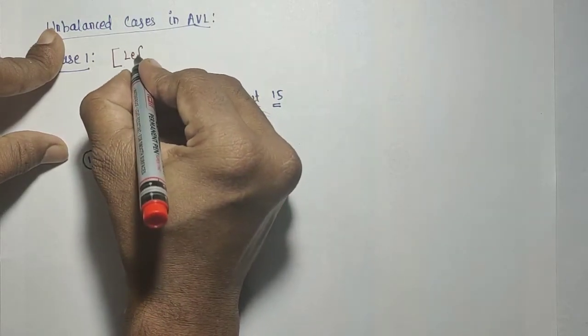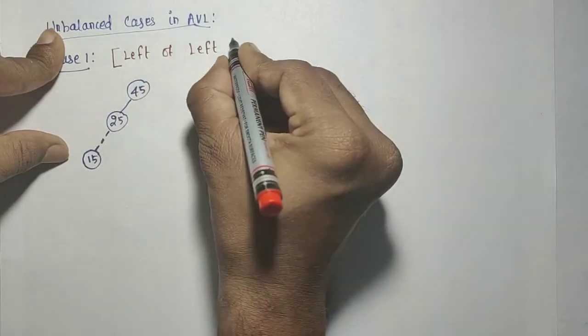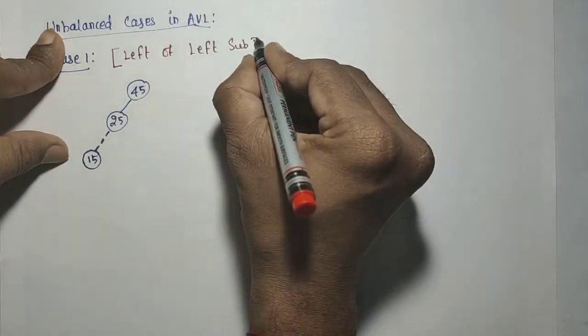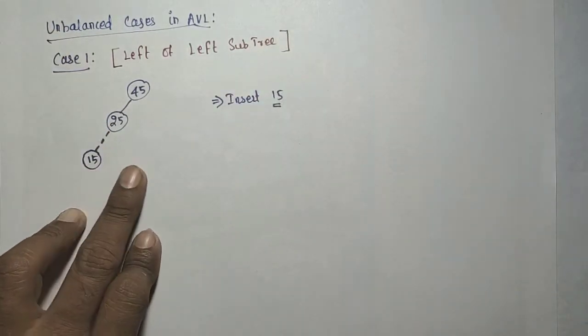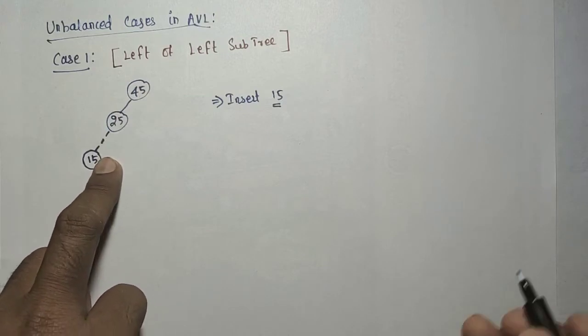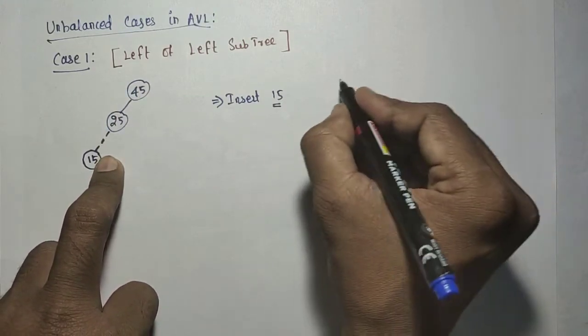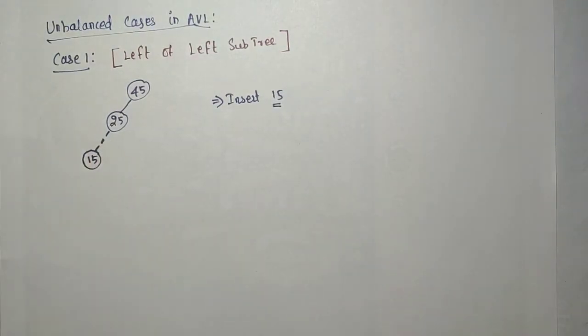Okay, so left of the left subtree. That is the first case, left of the left subtree. So what is the solution?